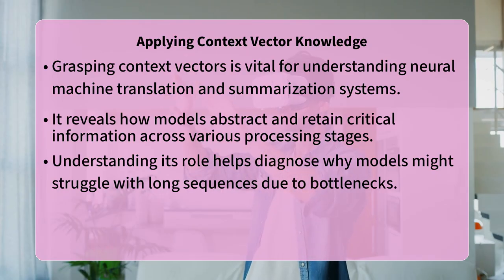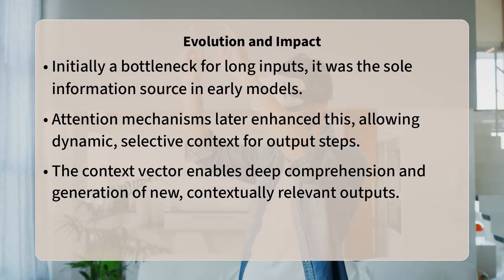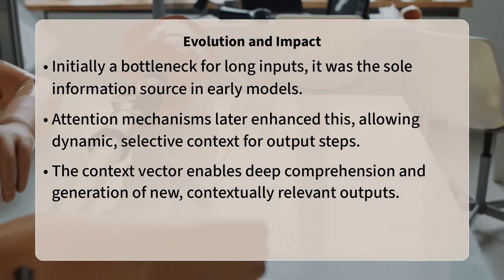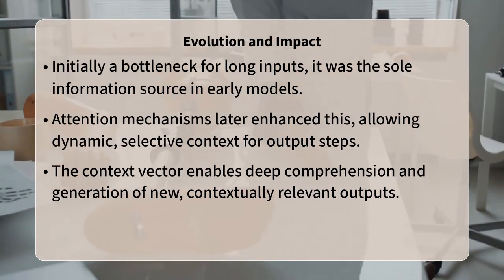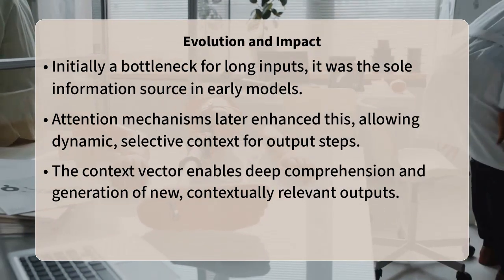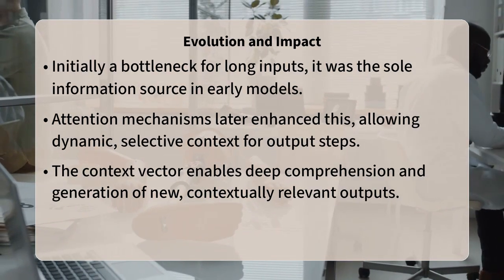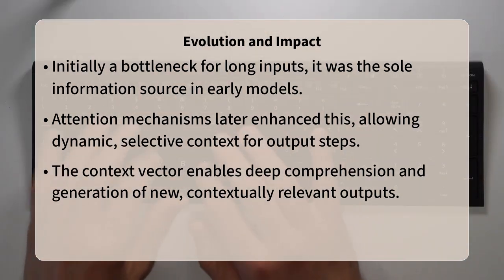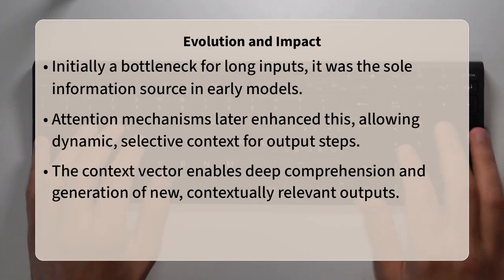This bottleneck was a significant limitation, especially for very long input sequences where a fixed-size vector struggled to retain all necessary details. The advent of attention mechanisms evolved this idea, allowing the decoder to selectively look back at different parts of the encoder's output, essentially creating a dynamic context vector for each output step, rather than relying on one static summary.